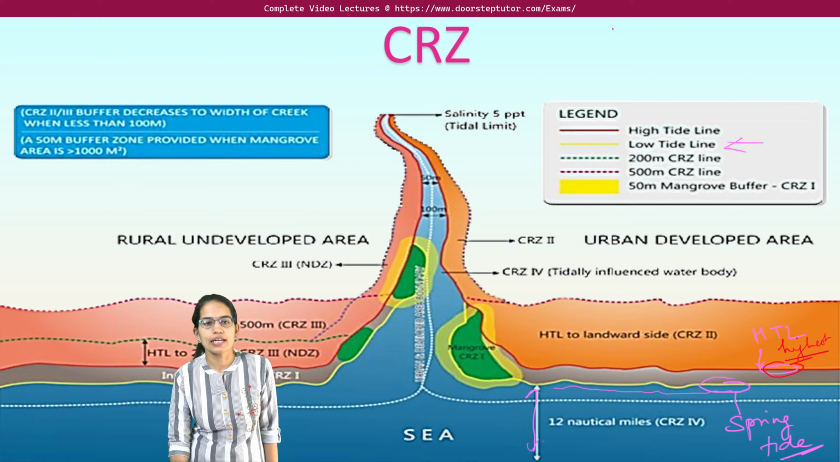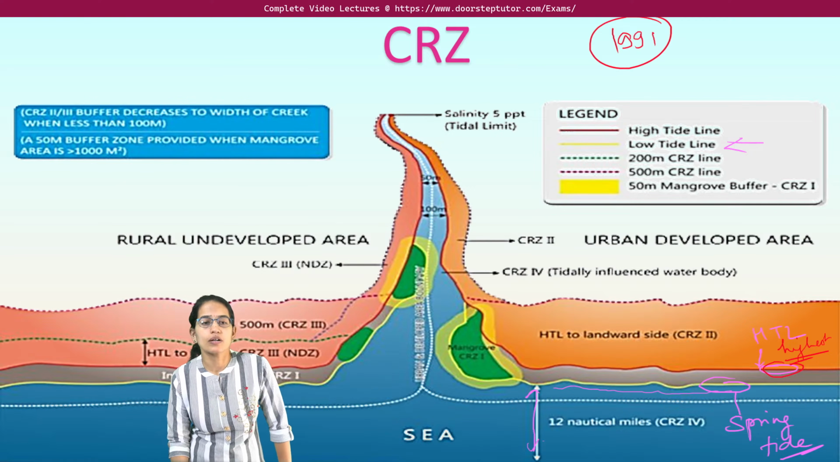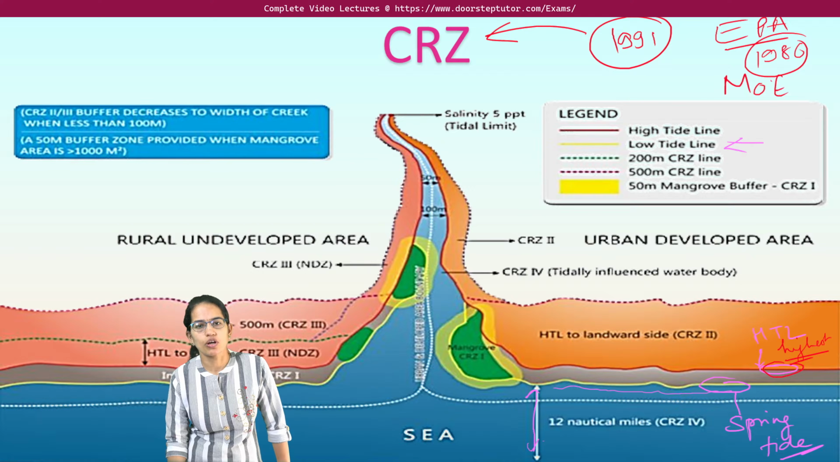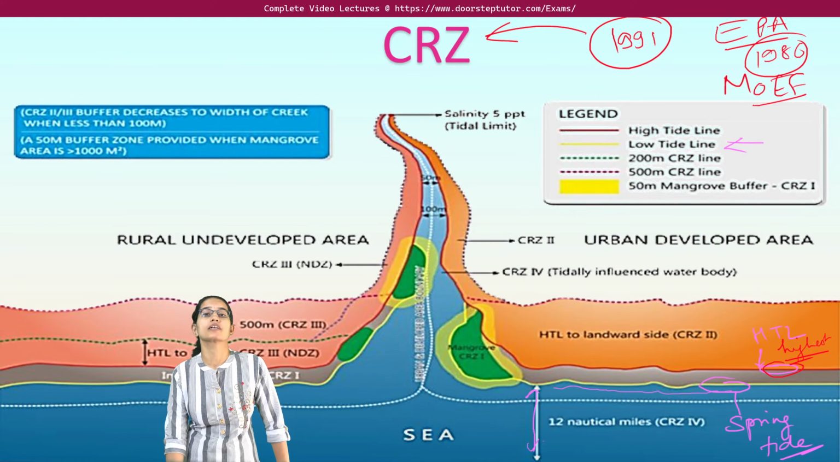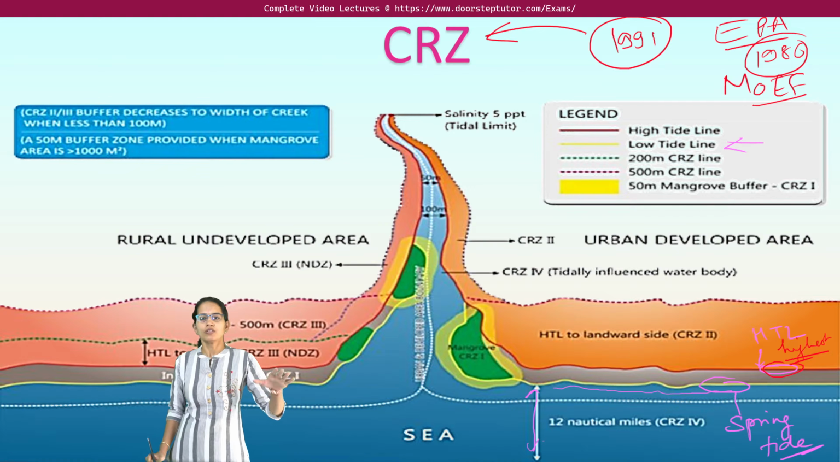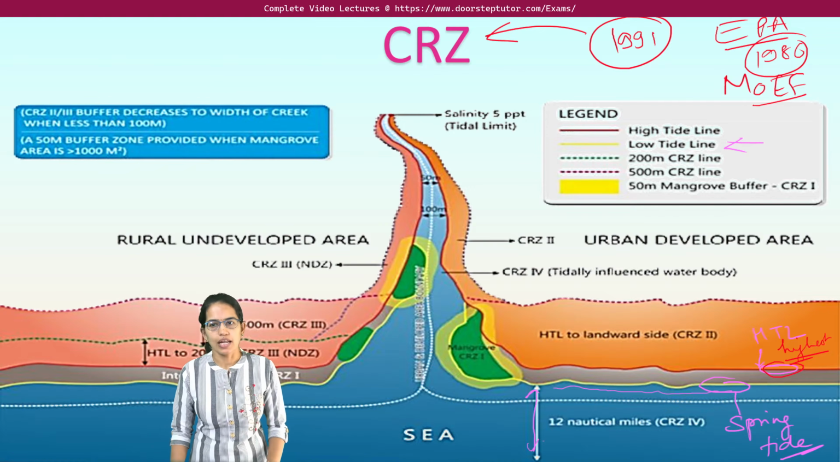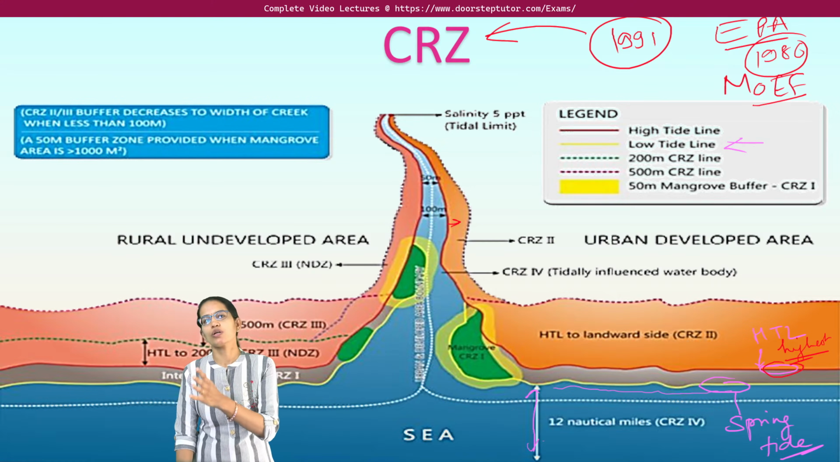Now 1991 was the time when the coastal regulation zone notification was brought under the Government of India Environmental Protection Act 1986, by the Ministry of Environment and Forest, to protect the coastal area and the surroundings. According to the notification, the land up to 500 meters from the high tide areas and 100 meters from the creeks or the estuaries was subject to the coastal zone regulation.